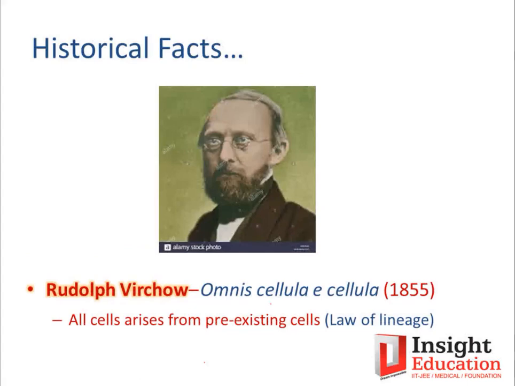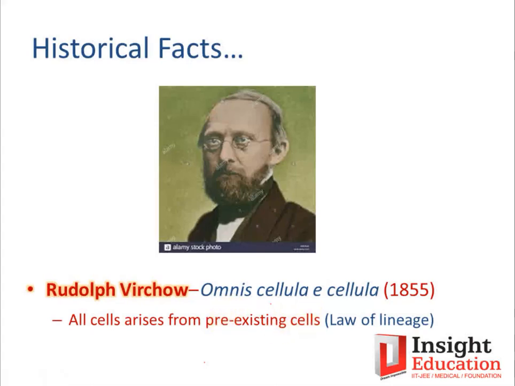Fine. Moving toward the third one, a very important one, is Rudolf Virchow, who stated that omnis cellula e cellula, and this statement came in 1855. Now, what do we mean by this? Omni refers to all, everywhere. A word in English we refer to as all or everywhere. So omni, that is all cells. Cellula, that is cell. E cellula, that is they arise from pre-existing cells.